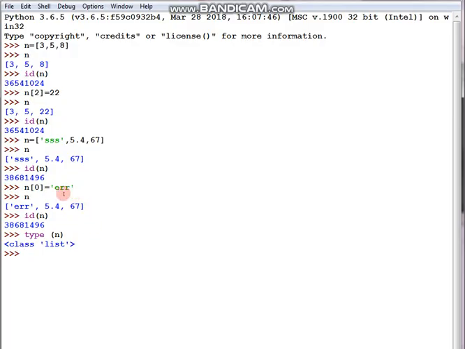Just like in Python we learned that if you change the value of n, it keeps it in the same location, that we checked: 496 and 496. Here also I changed the value and we checked that the location is the same. Fine. So in the next video I will explain what an immutable type is.